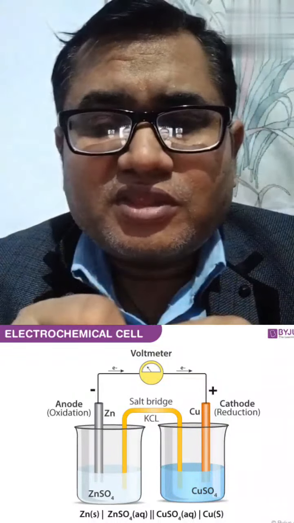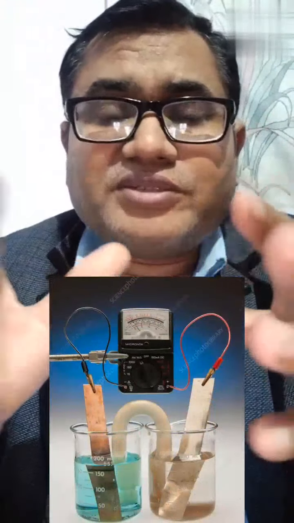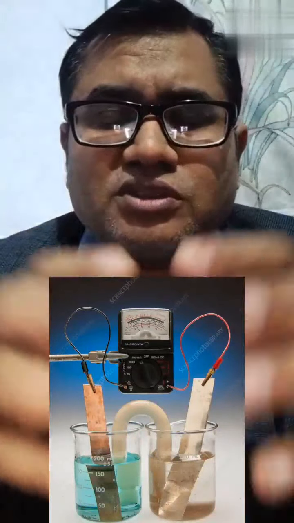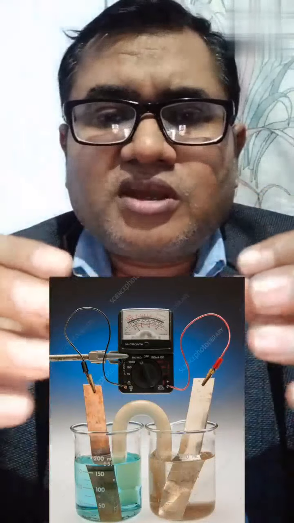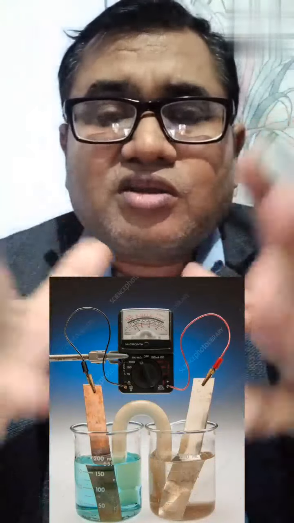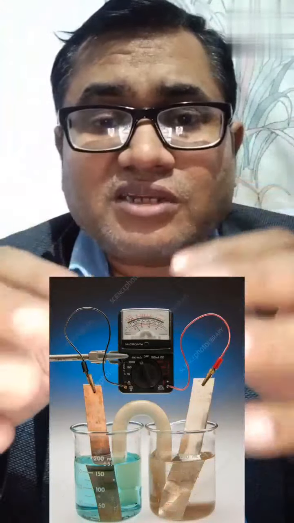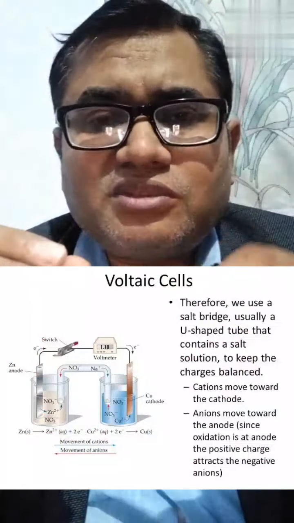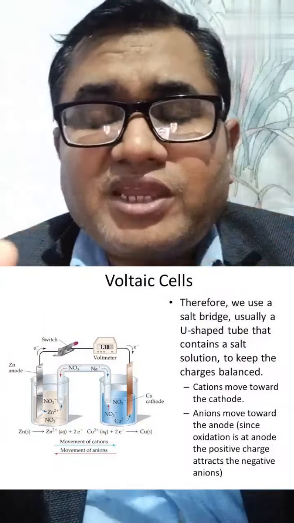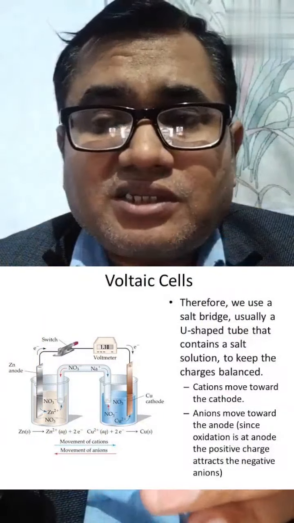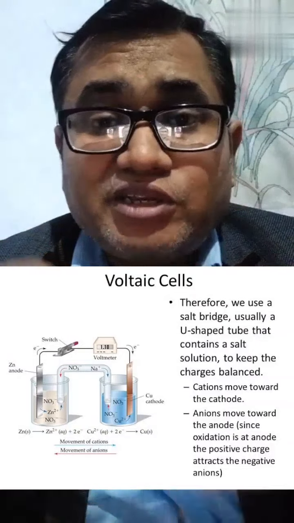The right side pot, the reduction half cell, accepts electrons, and the Cu+2 ions present in the copper sulfate solution are deposited on the copper electrode. So two important things are happening: zinc metal dissolves and gives electrons, while copper ion accepts electrons and is reduced.